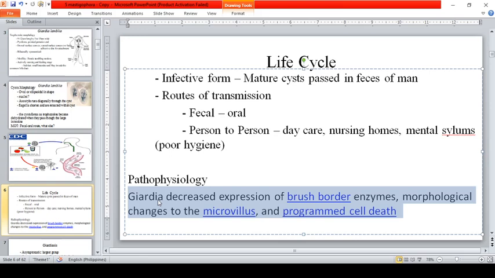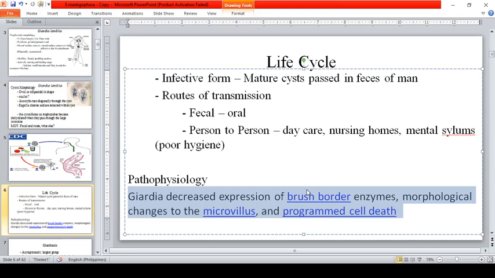Okay, so the attachment of trophozoites causes villi flattening and inhibition of enzymes that break down disaccharides in the sugar. Okay, kasi nga tinatarget nila yung mga microvilli. So anong mangyayari? Mai-inhibit din yung enzymes. Aside from that, the alteration of the villi leads to inability of nutrient and water absorption sa intestine. Okay? So, that can lead to malabsorption.